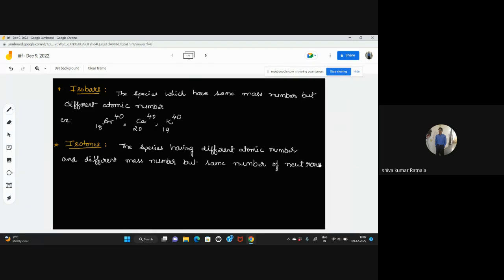And you don't know how to find neutrons? Example, what we can say,